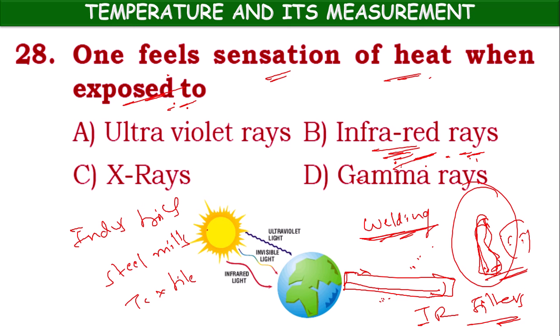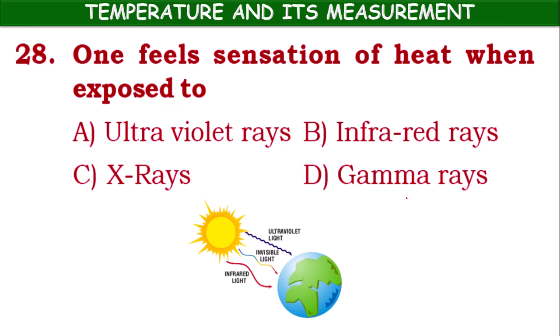If more infrared rays come, they will feel sensation of heat, and there might be damage of retina. So that's why they have to make use of special IR filters. So the answer is infrared rays.